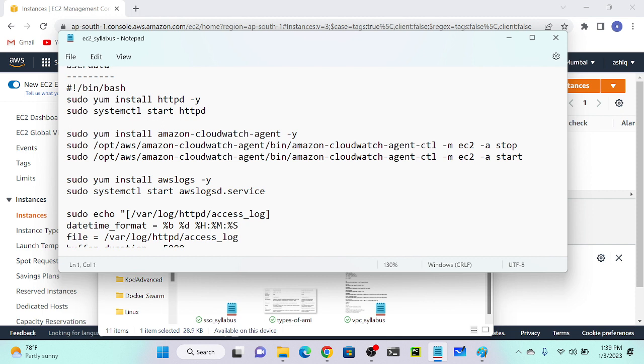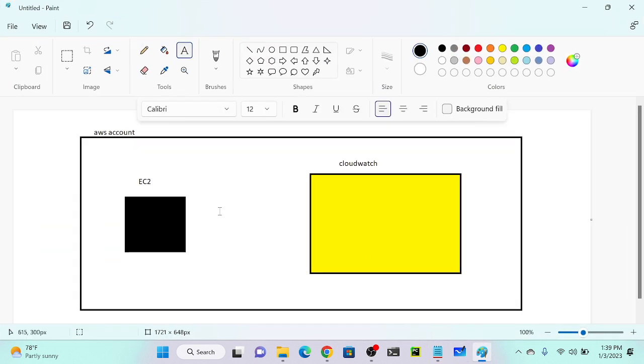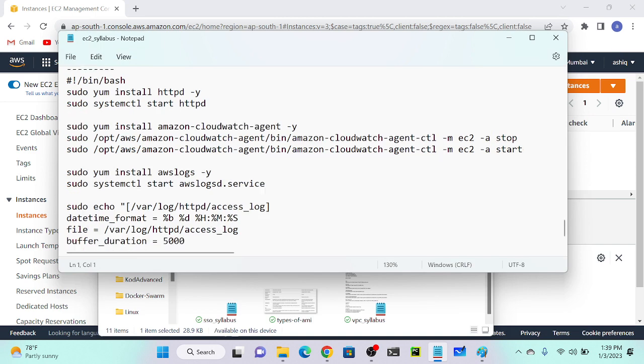See, yum install awslogs. What is the purpose of this command? Actually our purpose is we need to push all logs from our virtual machine to CloudWatch. So we need to install one more utility. The utility name is awslogs. Okay, so we'll discuss more.